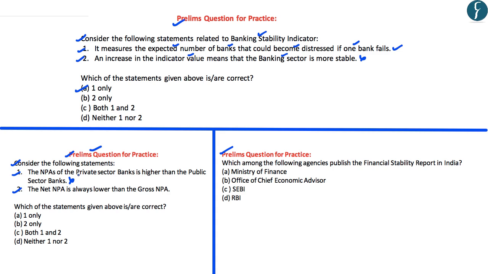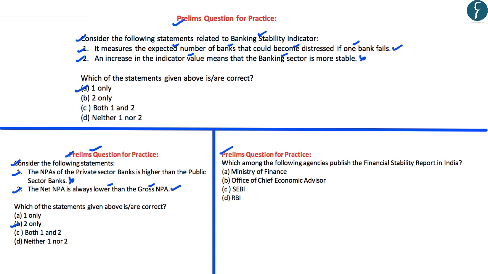The second statement is, the net NPA is always lower than the gross NPA. We have seen that net NPA is calculated as the gross NPA minus the provisioning amount. Hence, the net NPA would always be lower than the gross NPA, so this statement is correct. Looking at the options, the correct answer is B, that is 2 only.